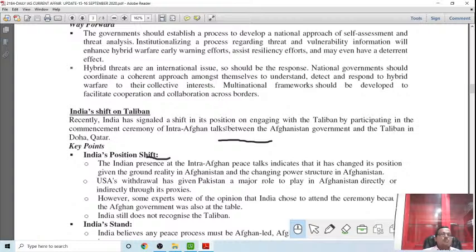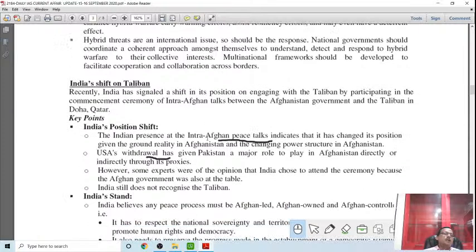Then there is another international news item, a bilateral issue: India's shift on the Taliban. The Taliban was a ruling faction in Afghanistan. It is a military faction, but very closely an integral part of Afghan society. Taliban being a militant section or militia, the Indian government initially cut off all relations with it and never had the intention to bring it to the negotiating table or have any interaction with it, because it realized that the Taliban is a militia and the government of India doesn't want any interaction with a militant group.